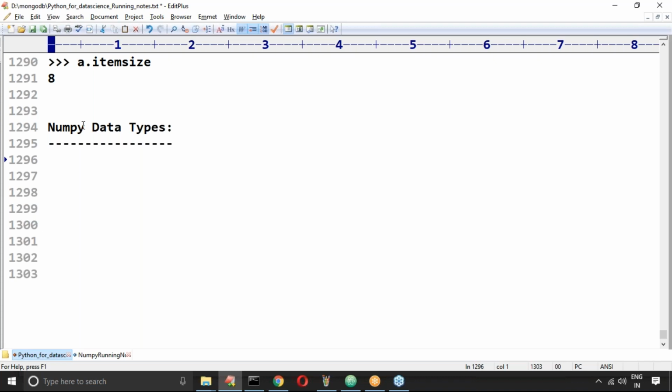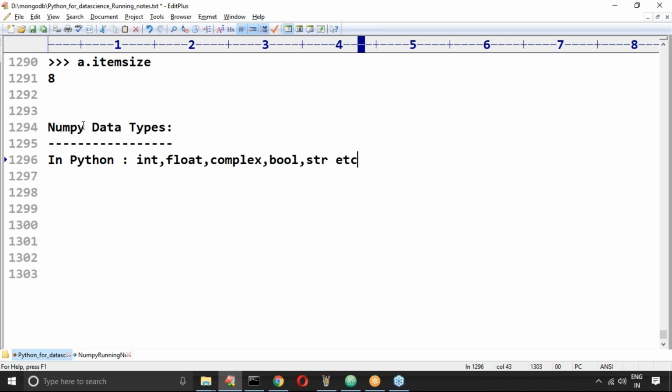Int values, float values, string values. These are called data types. In Python, which data types are there? Int, float, complex, bool, str, etc.